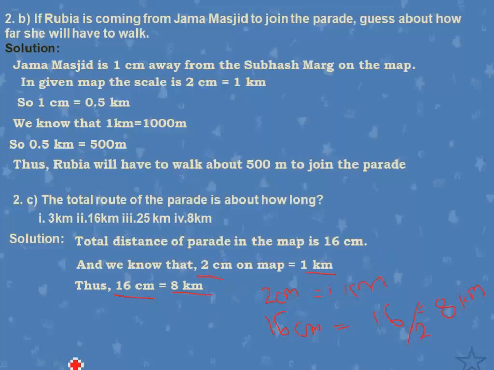Understood? Okay. Now, the next one. So, the total route of the parade will be about 8 kilometers. So, which is the answer? The fourth one, 8 kilometers is the answer. I hope you understood this waiting for the parade.